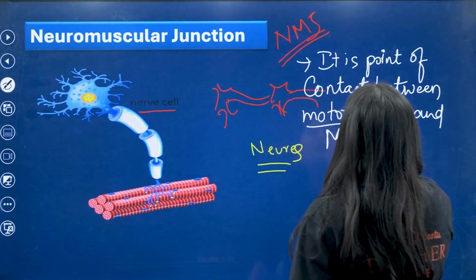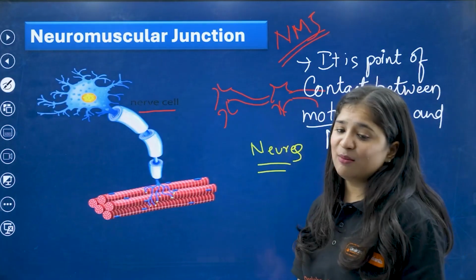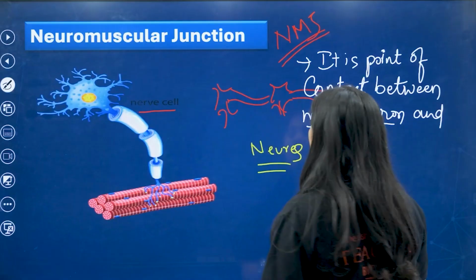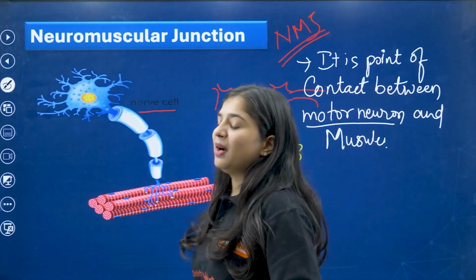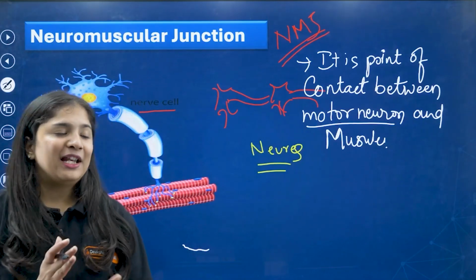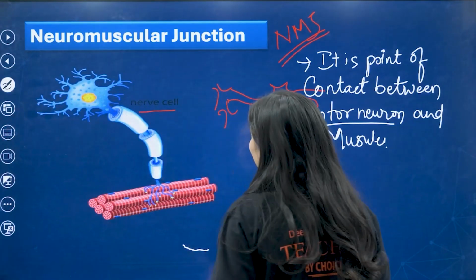Okay, ma'am, what is this motor neuron? You didn't explain about it. I will explain you, my dear kids. For the time being, I will tell you what is this motor neuron. See, motor neurons are nothing but effectors. I'll tell you that in detail.